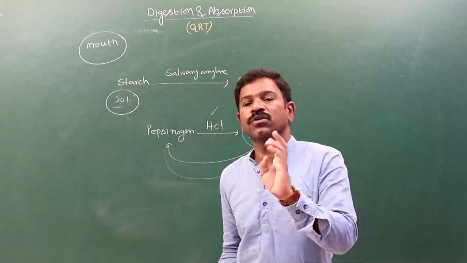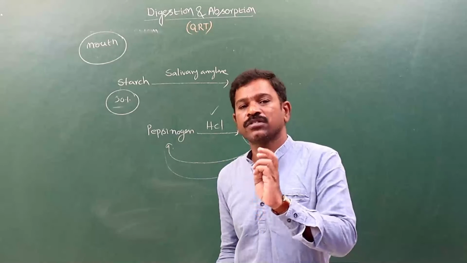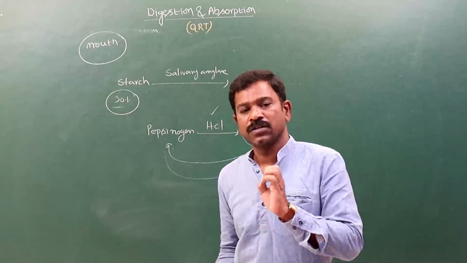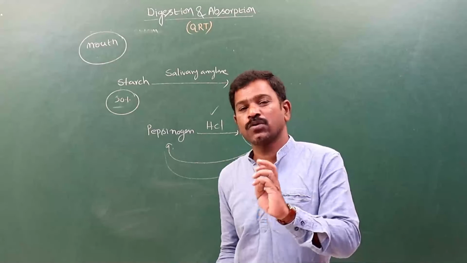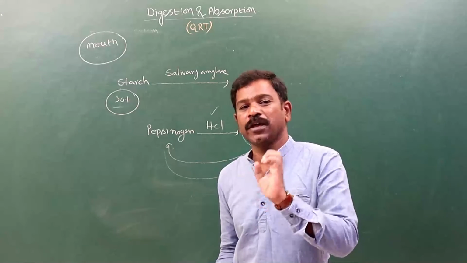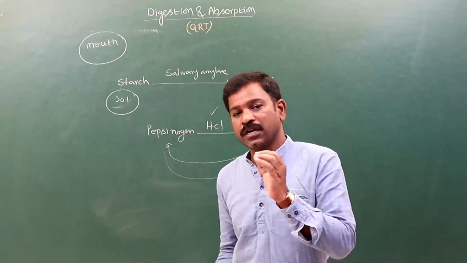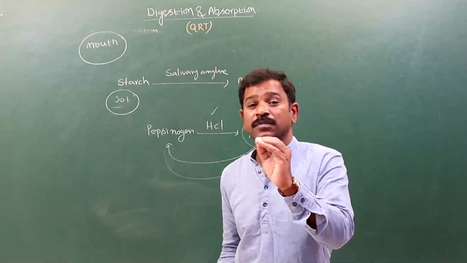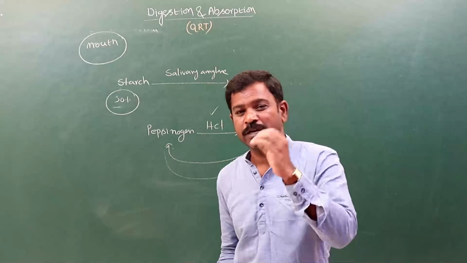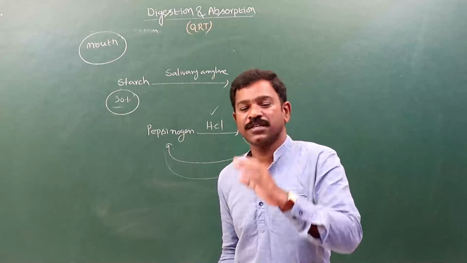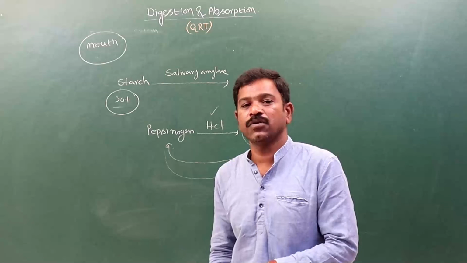tripeptidases, nucleotidases, nucleosidases, aminopeptidases, dipeptidases, these are all present, and along with that one enzyme activator. What is that enzyme activator? Enterokinase is present. What is the use of that enterokinase?